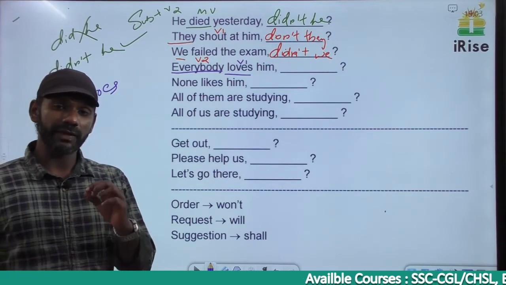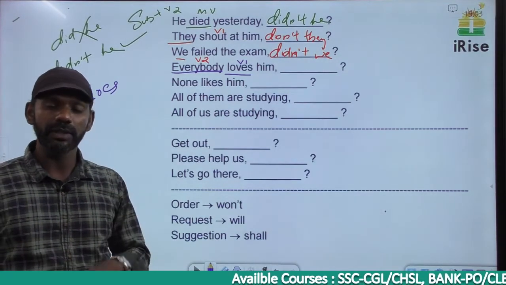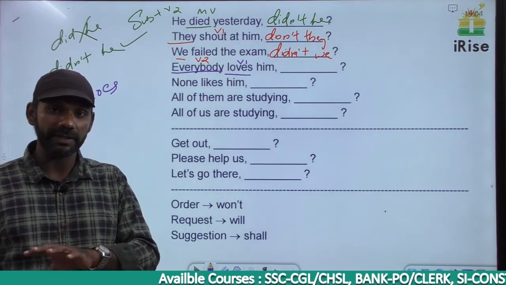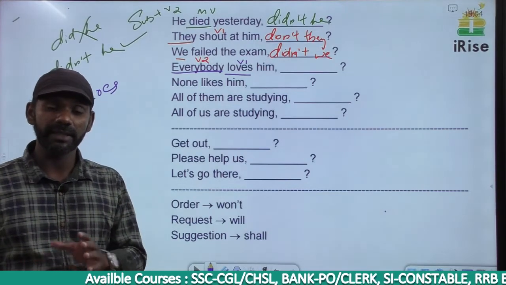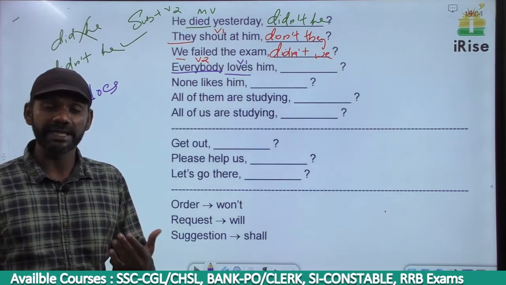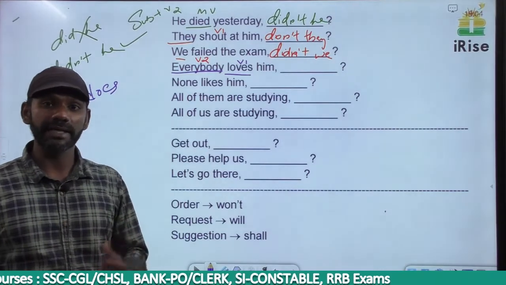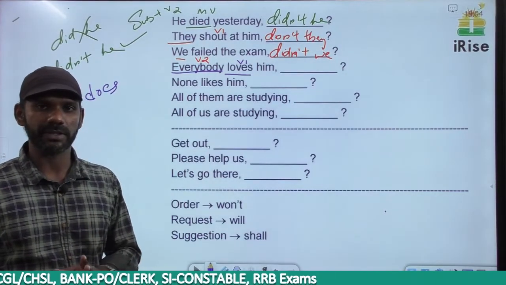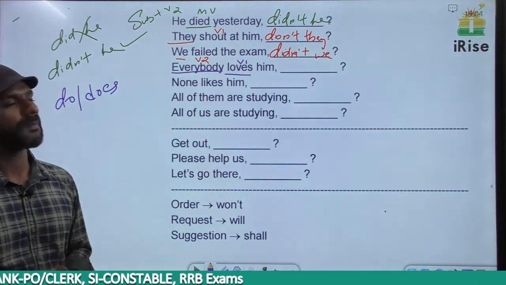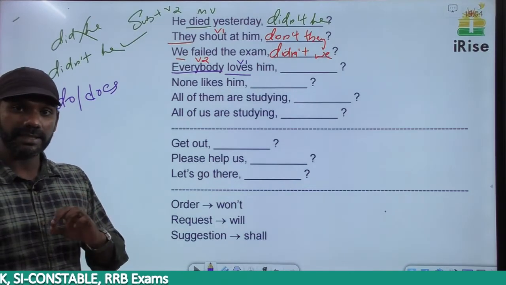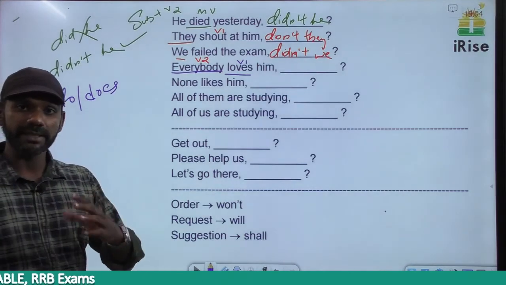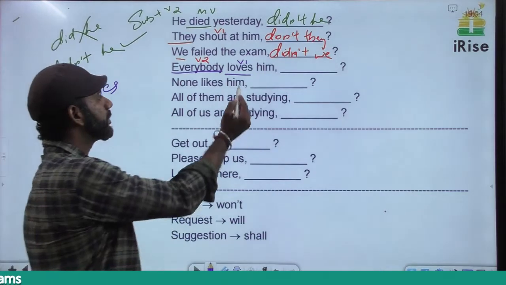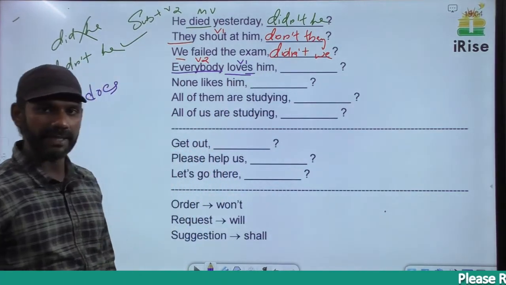I gave the list of indefinite pronouns as a separate rule while discussing subject-verb agreement: someone, somebody, something, anyone, anybody, no one, nobody, none, all these are indefinite pronouns. Now the rule is this, listen. Indefinite pronouns tell us that the subject is singular, the verb must also be singular. Loves him, grammatically correct.